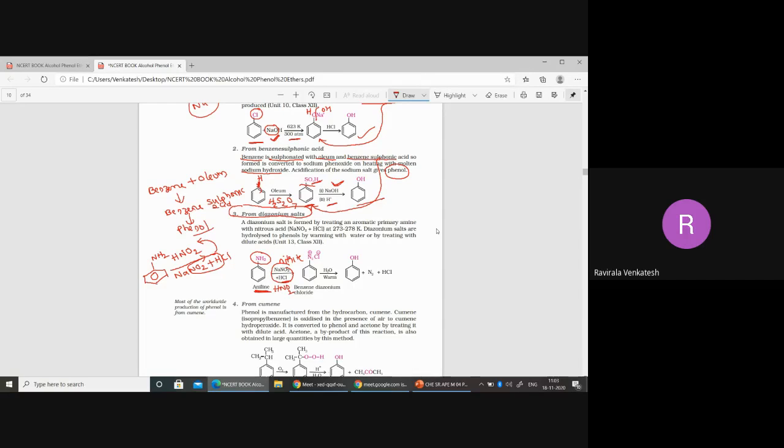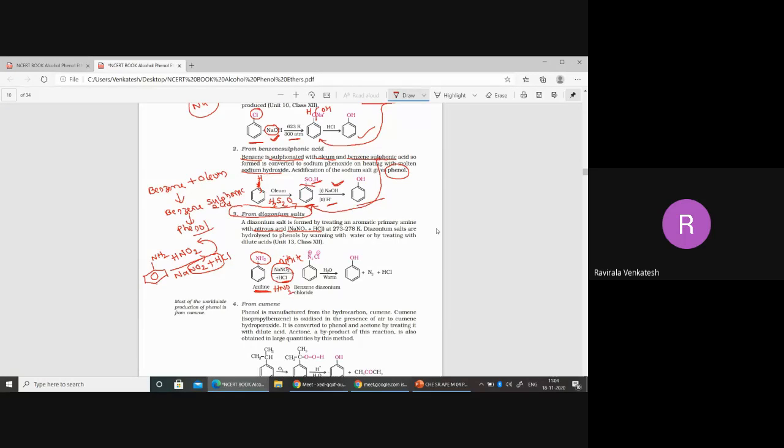HNO2 is not available for us, but we take sodium nitrite in presence of HCl, and immediately it will form HNO2. That HNO2 reacts with aniline. So in examination, if they give HNO2, nitrous acid, or NaNO2 plus HCl, both are same. Don't get any confusion here.